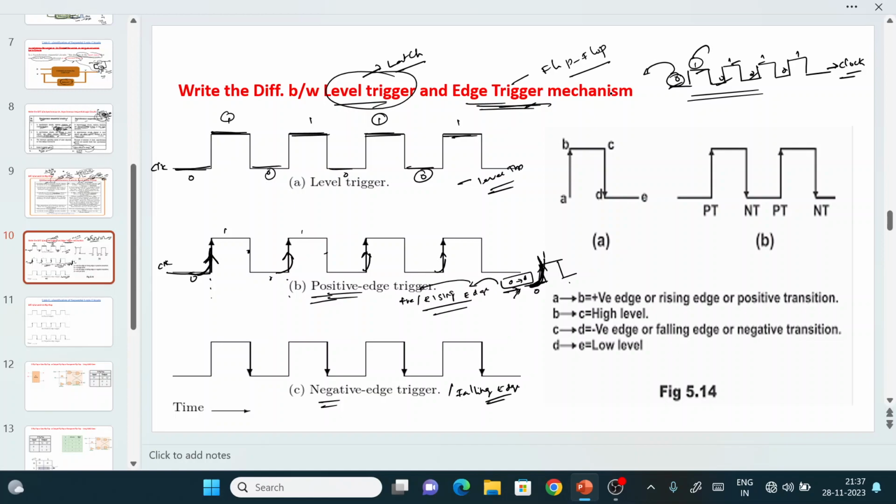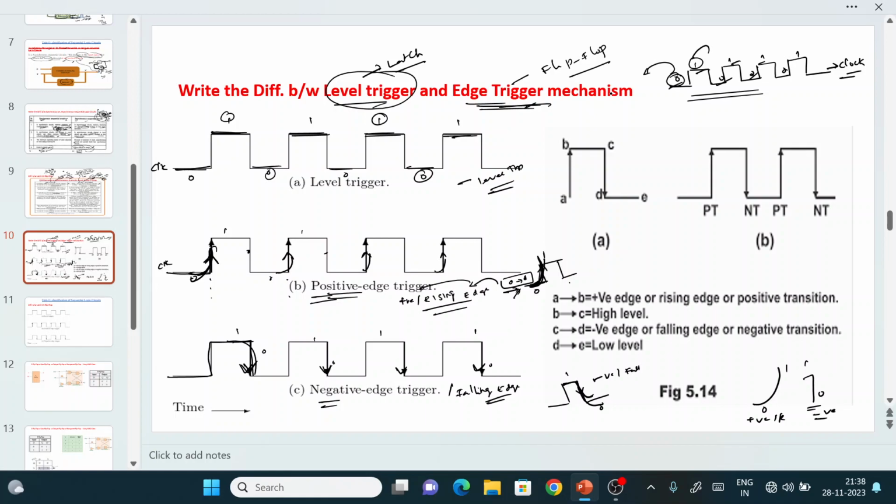What do you mean by falling edge? Again take the same clock pulse, values 1 and 0. If the value falls from 1 to 0, then it is called the negative edge or falling edge. If it is rising, it means 0 to 1; falling means 1 to 0. So this is my clock pulse. Here 1, here 0. The value changes from 0 to 1, then 1 to 0. So this is the negative edge. Again 1 to 0, negative edge. Again 1 to 0, negative edge. Positive edge means 0 to 1, negative edge means 1 to 0.